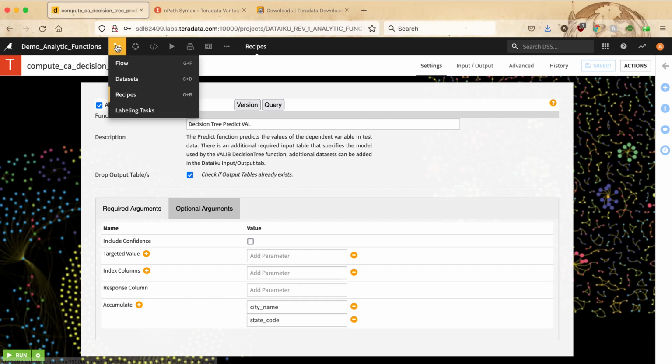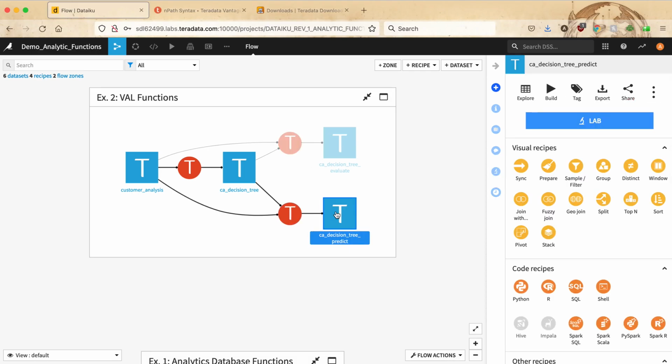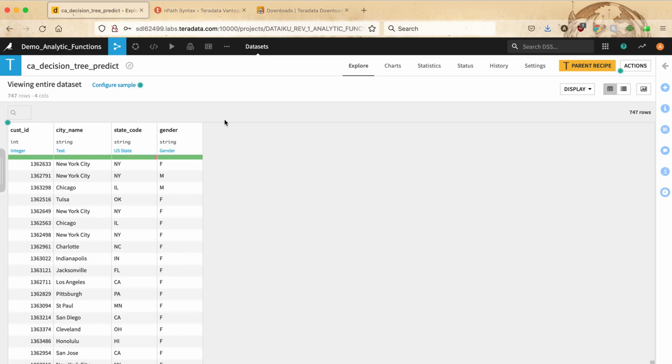Having completed the specifications, we run this recipe, and the output dataset is the CA decision tree predict, which includes all the columns that we specified, in addition to the predicted gender according to the decision tree analysis.